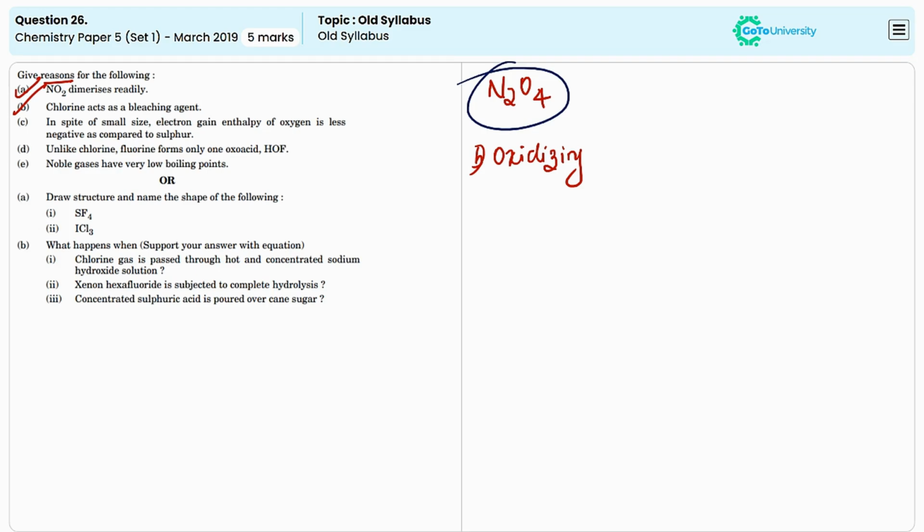The third statement is: in spite of small size, the electron gain enthalpy of oxygen is less negative as compared to sulfur. The electron gain enthalpy of oxygen is less negative compared to sulfur because of the small size of the oxygen atom. In oxygen, the added electron experiences significant electron-electron repulsion, and it makes it less energetically favorable to accept an